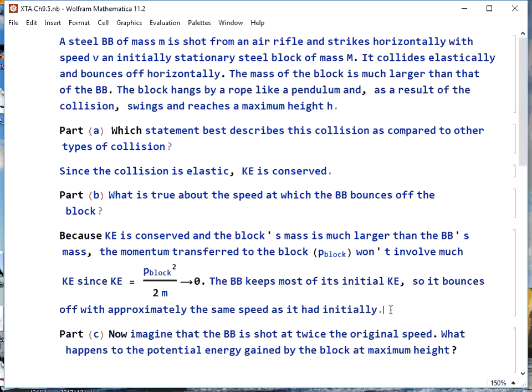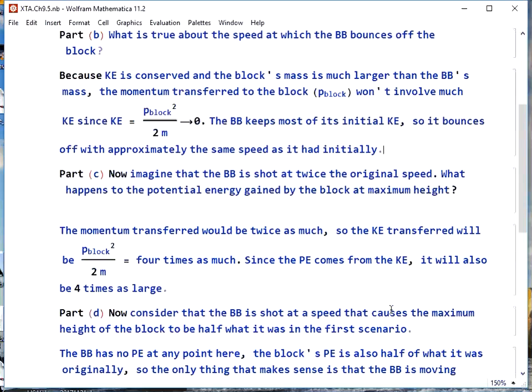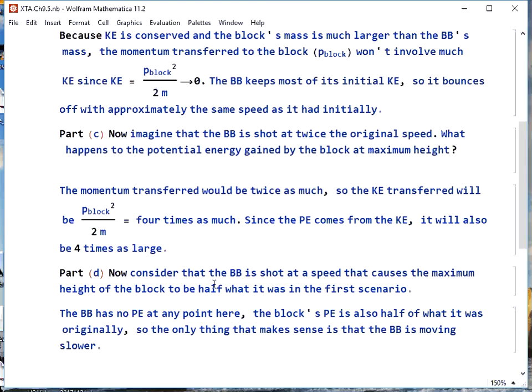Part C, now imagine that the BB is shot at twice the original speed. What happens to the potential energy gained by the block at maximum height? The momentum transfer is going to be twice as much if the initial speed is twice as much. So the KE transferred is p_block squared over 2m_block, or 4 times as much. The potential energy comes directly from the kinetic energy, so it's going to be 4 times as large.